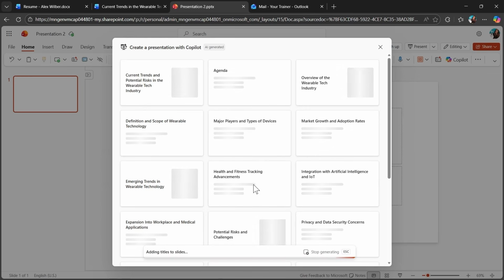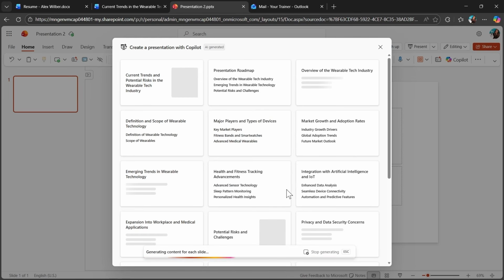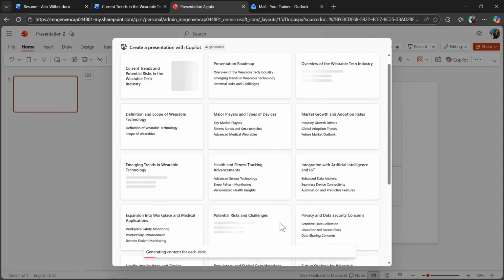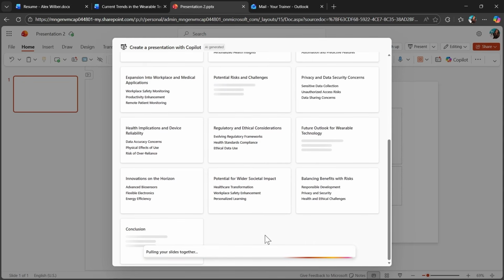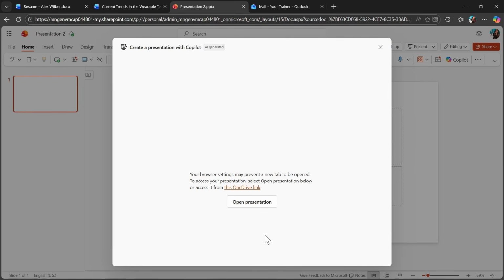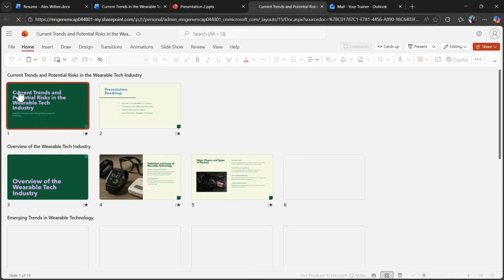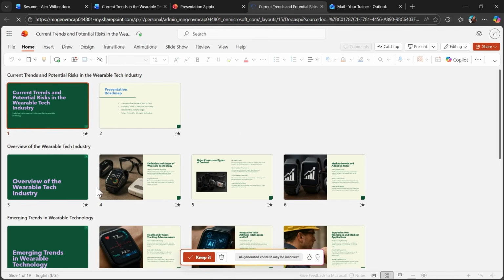After I pre-selected the topic, structure, and the style, PowerPoint will be created by my Copilot, and I can follow the process in real time. It could take a few minutes. What I really like about Copilot is that each time I'm generating something, I can see the steps in real time, so I know what Copilot is doing. As soon as it's done, I can open the presentation in a new tab and review the slide deck.